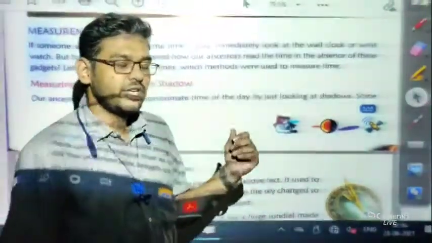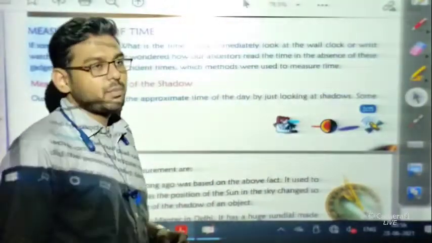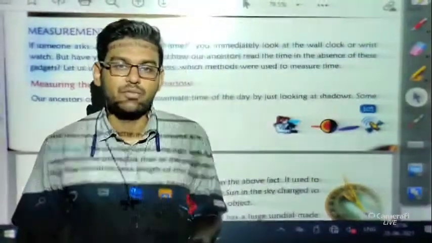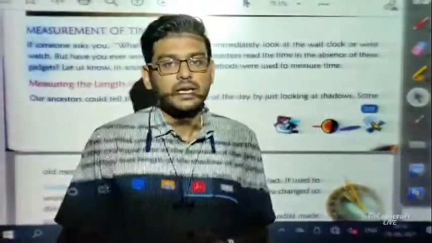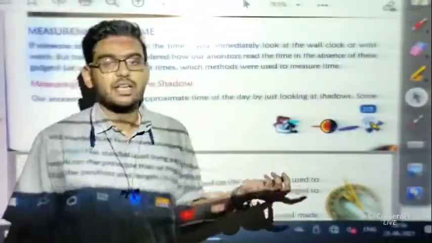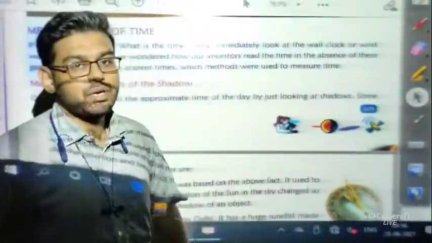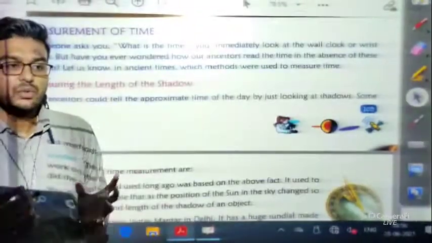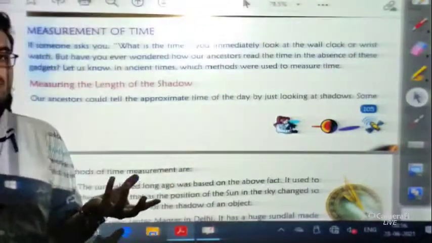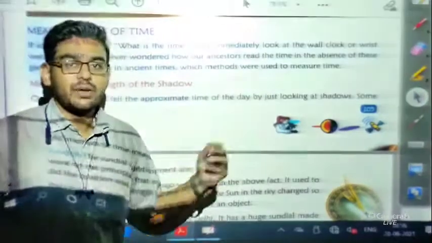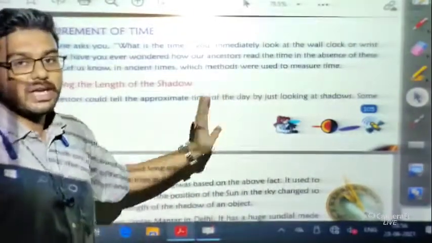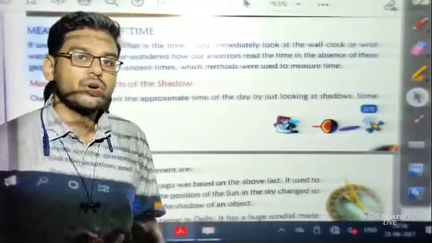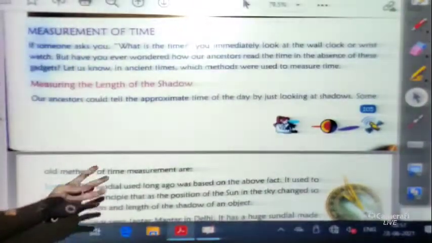So this is our third video lecture of this chapter, motion and time. Previously, students, we have seen many things. We have seen the concept of speed, how to find the speed, and the units of speed. Then we discussed the distance-time graph. If a table of distance and time data is there, how we can use that data to plot a graph, about uniform motion and non-uniform motion. So all these things, students, we have already read.